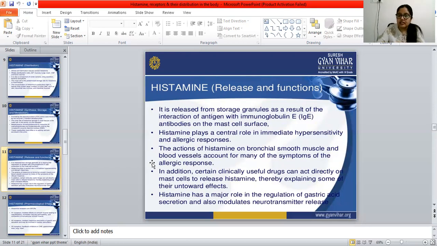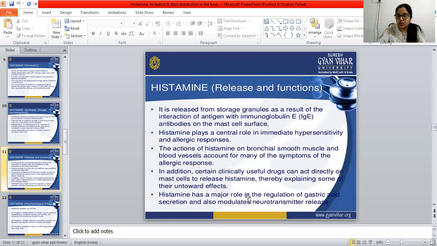In addition, certain clinically useful drugs can act directly on mast cells to release histamine, thereby explaining some of their untoward effects. Certain clinically useful drugs can act directly on the mast cells to release histamine.